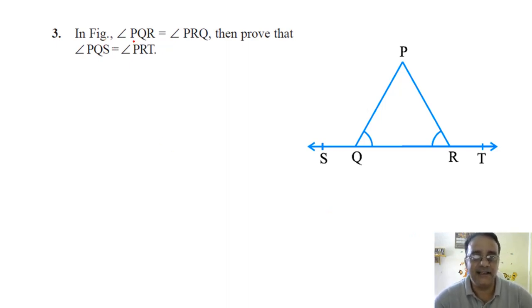In figure, angle PQR is equals to angle PRQ. So this angle is equals to this angle. Prove that angle PQS, the exterior angle, this one, is equals to angle PRT. Okay. So what is the sum of these two angles? 180. What is the sum of these two angles? 180 degree. Why 180 degree? So linear pair. Right. Linear pair. So we'll start with our step.